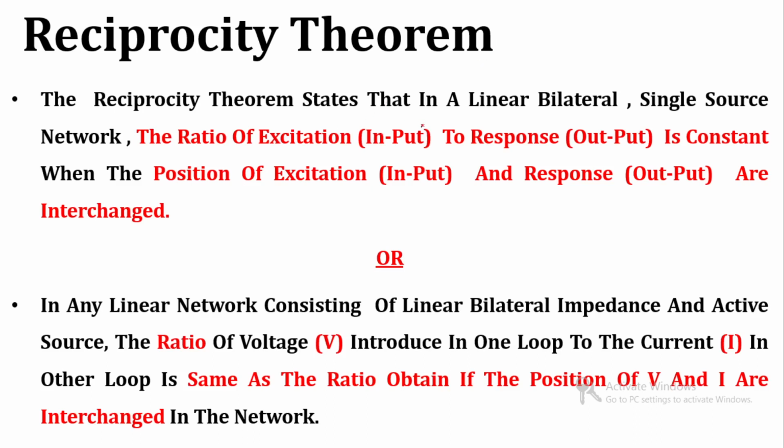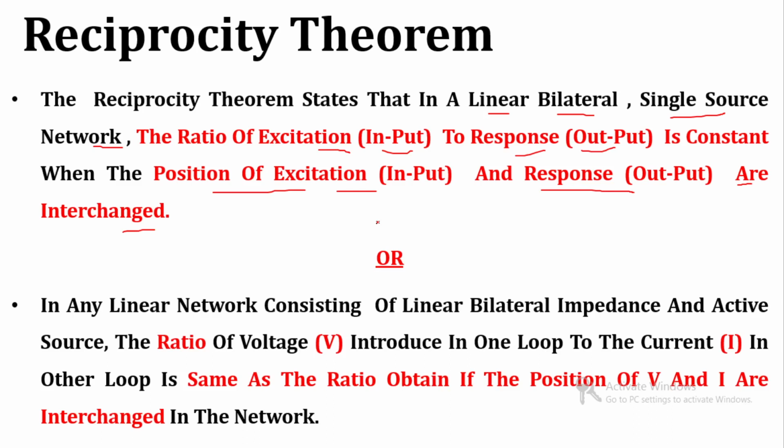This theorem states that for a linear bilateral single source network, the ratio of excitation, that means input, to the response, that means output, is constant when the positions of excitation and response are interchanged.